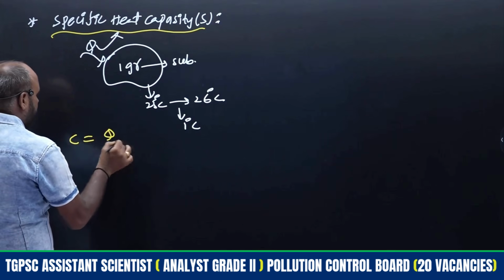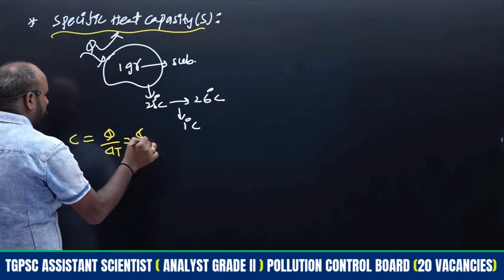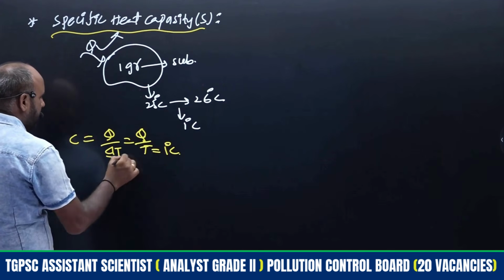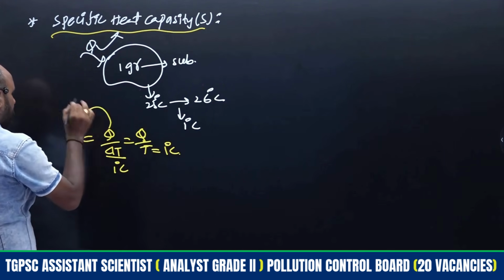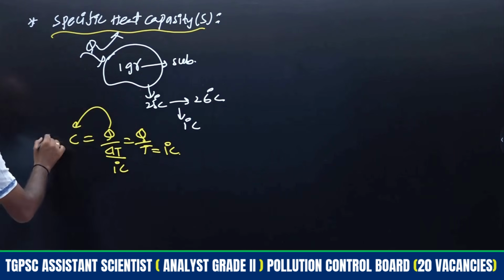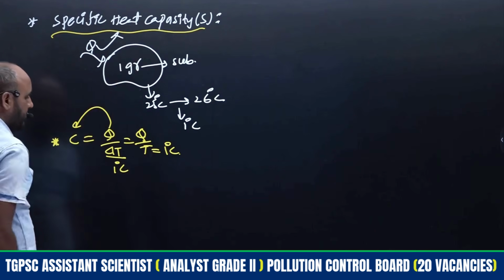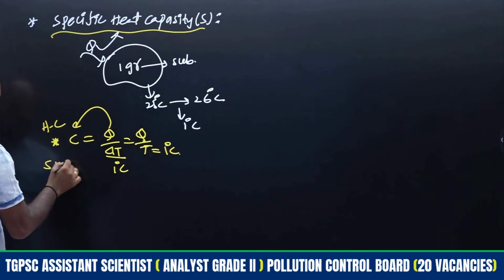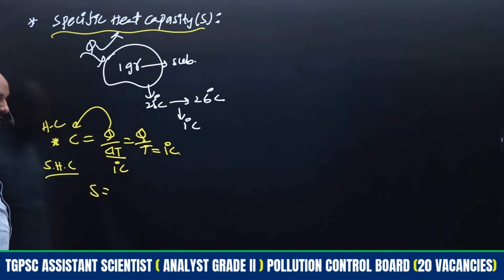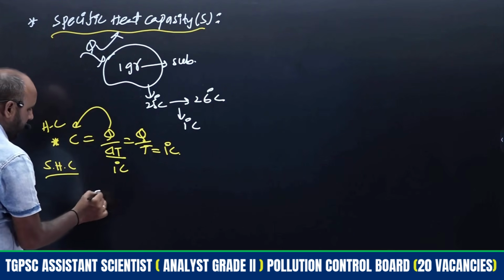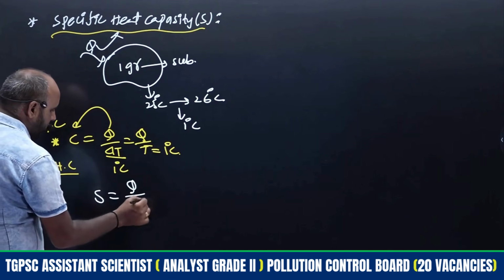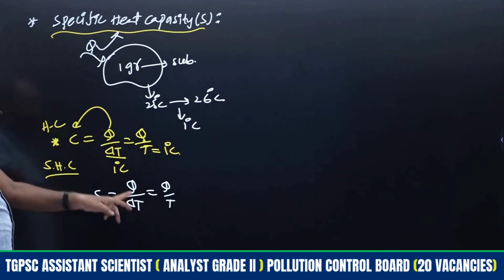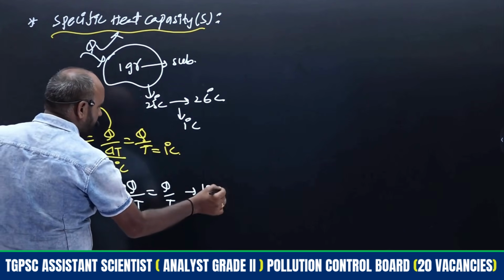So C is equal to Q by delta T, or we may write it as Q by T, where T, or delta T, is 1 degree centigrade. The corresponding Q will be equal to the heat capacity. But here 1 gram of substance is there; for m gram of substance, this is the heat capacity. Then the specific heat capacity, denoted with S, is also Q by delta T, that is Q by T. This is applicable for 1 gram of substance.